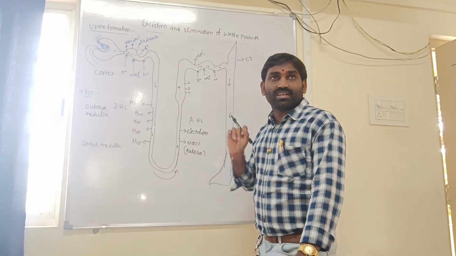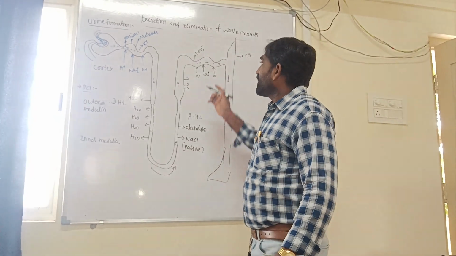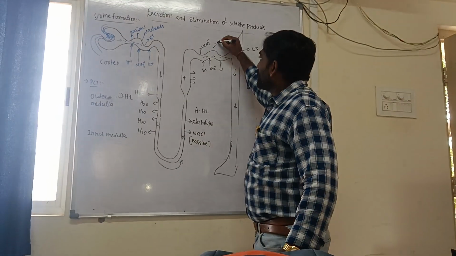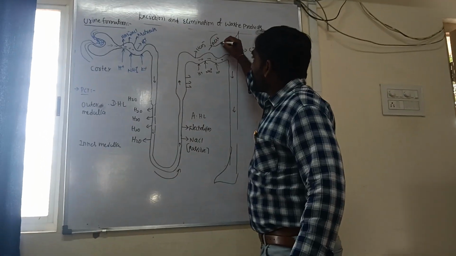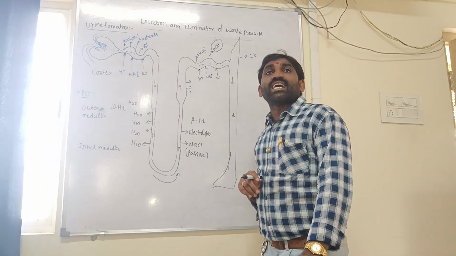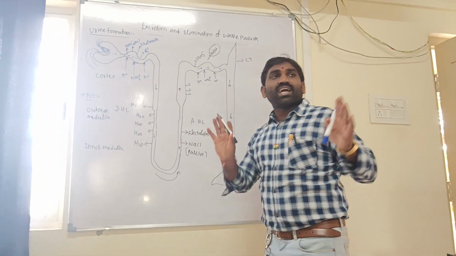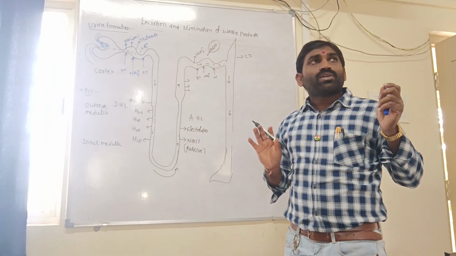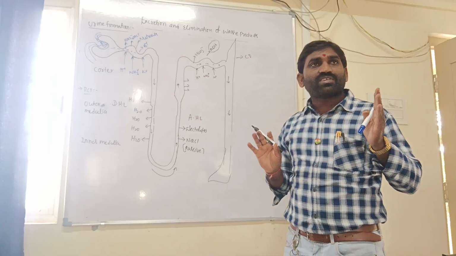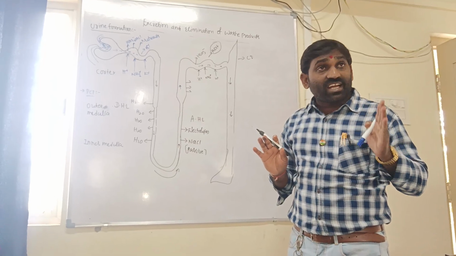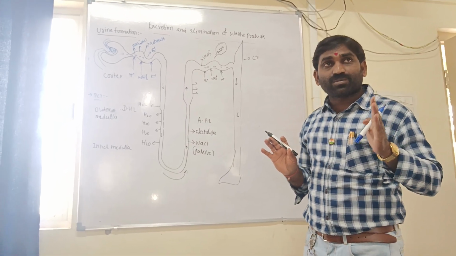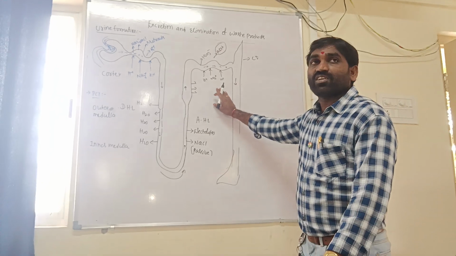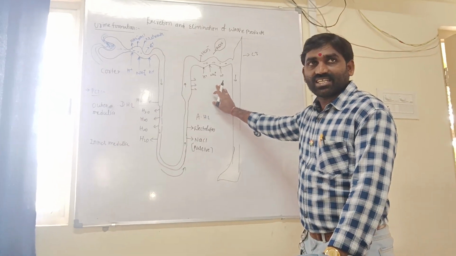Conditional reabsorption from the DCT mainly depends upon antidiuretic hormone. Antidiuretic hormone is secreted from the neurohypophysis of the pituitary gland and is also called vasopressin, which is a powerful vasoconstrictor.